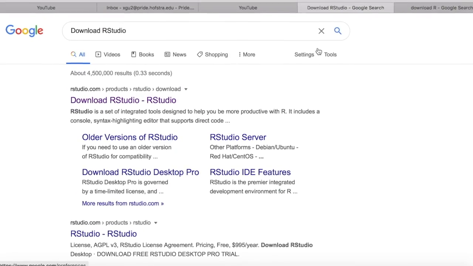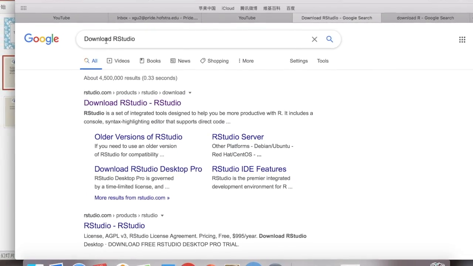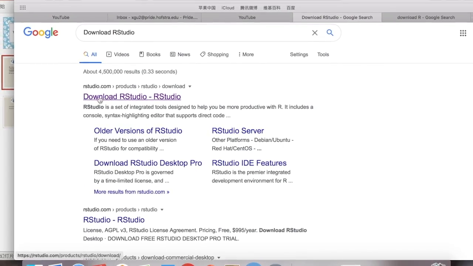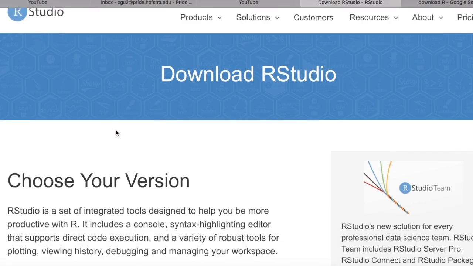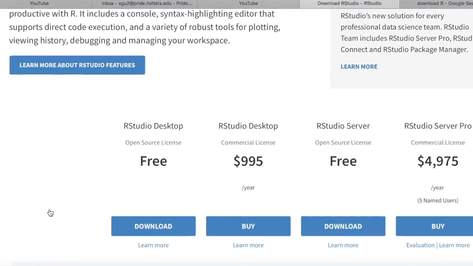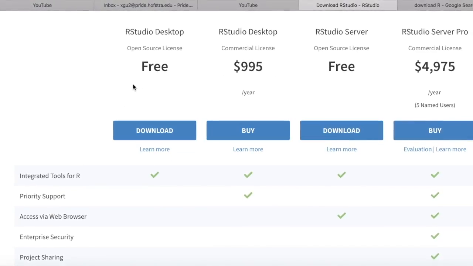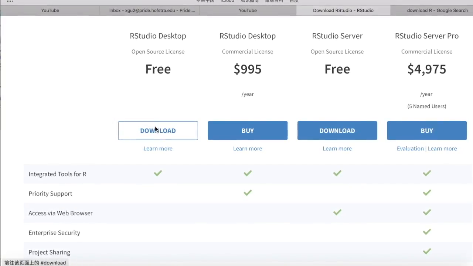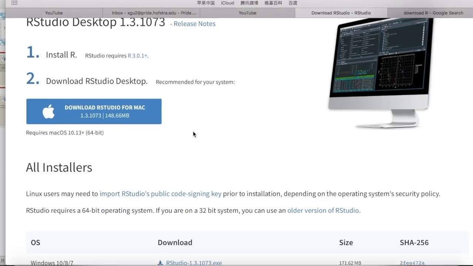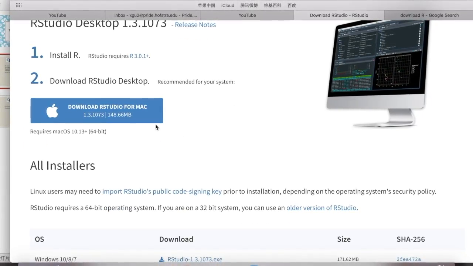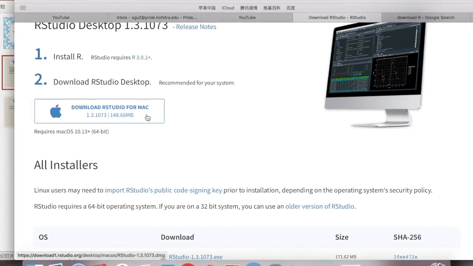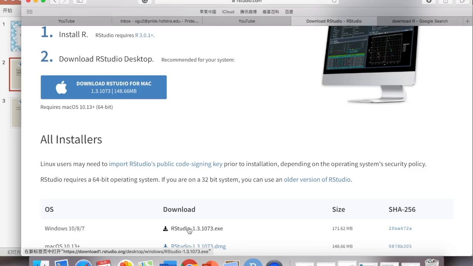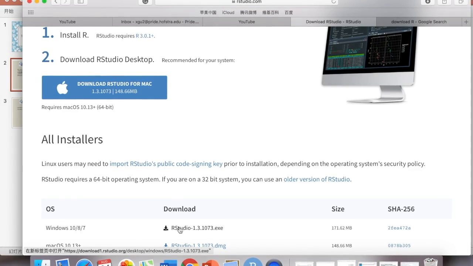First, open the Google website and enter "download RStudio." Then choose the first one, download RStudio. And then you can choose this first one, download free RStudio. For me, I'm using a MacBook, so I can click this one. But if you are using Windows, you can click this one. This is for Windows.